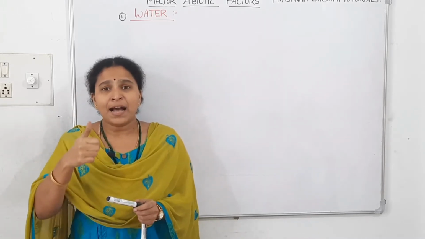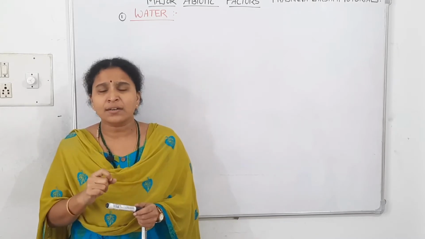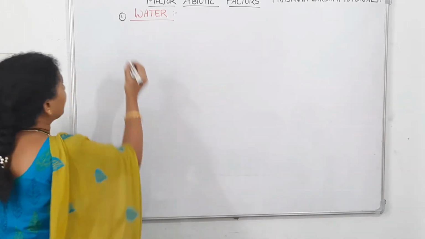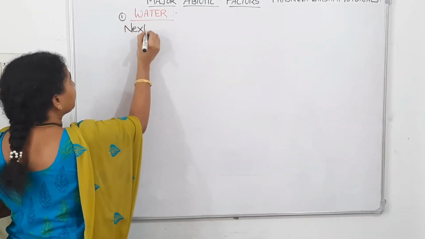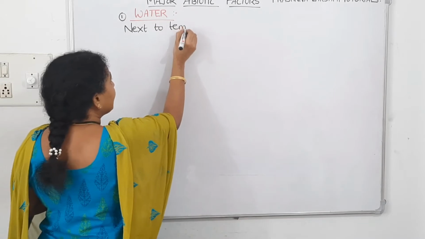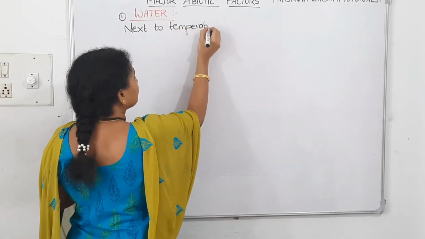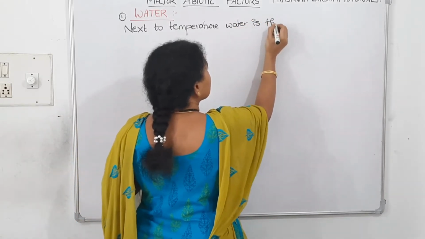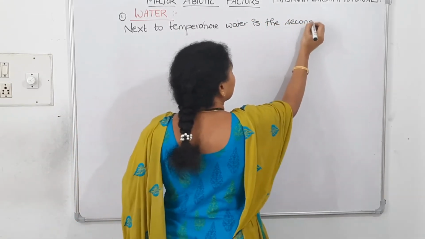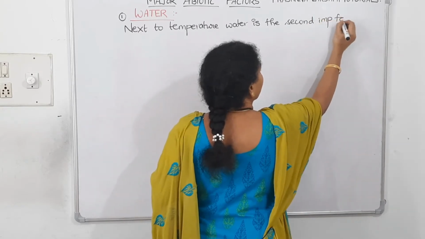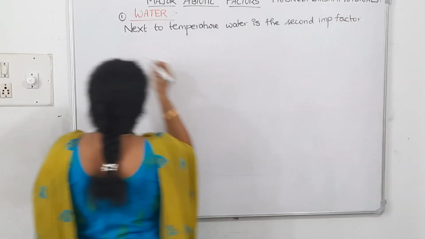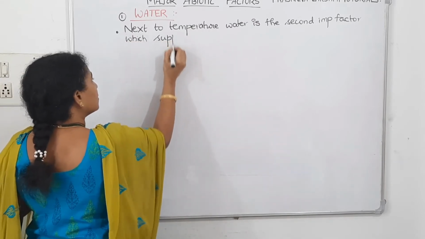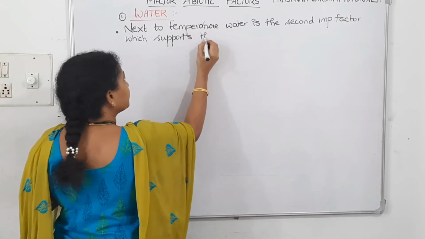That means after temperature, water is the second important factor which supports life.